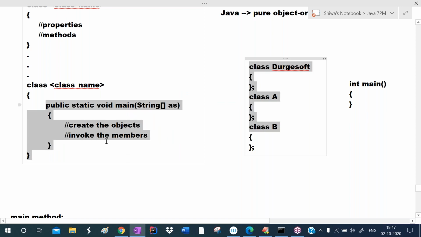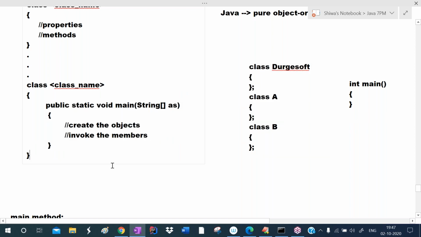Each and every time I will not explain, so directly I write public static void main string array args. Here public is one modifier, static is one modifier, void is the return type, main is the method name, and string array is the data type of this variable.